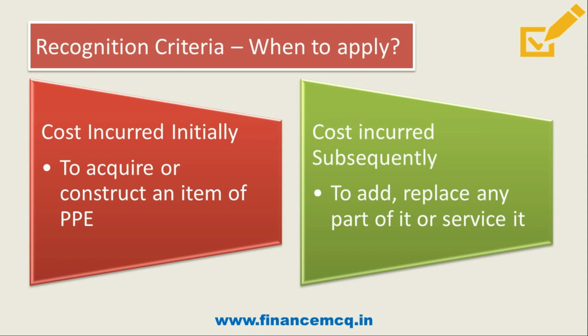So friends, if an item for which cost is incurred either initially or subsequently satisfies the recognition criteria, it will be added to the asset, and if not, it will be expensed out, that is, transferred to the profit and loss account.